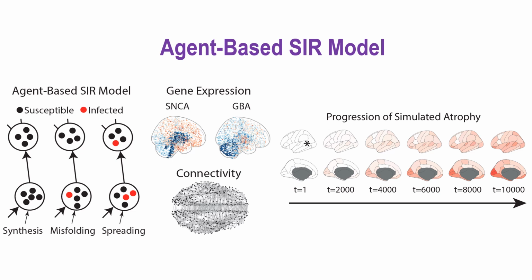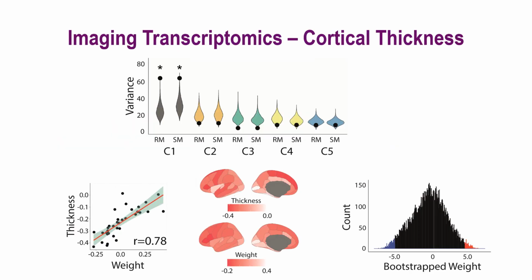In this work, we used imaging transcriptomics analysis and comprehensive spatial mapping to better understand the specific gene expression and connectivity underpinnings of atrophy in isolated RBD.